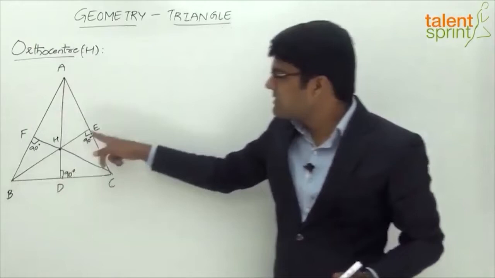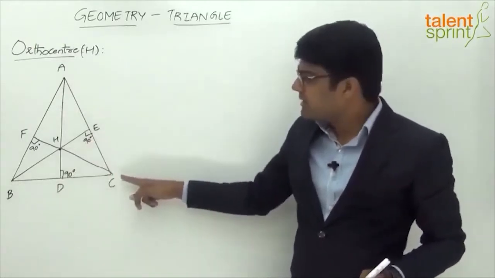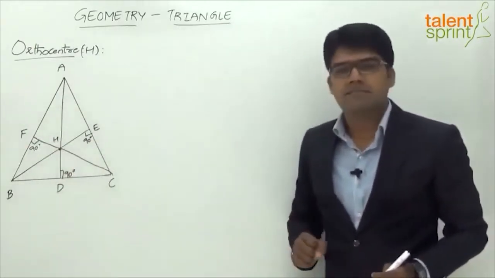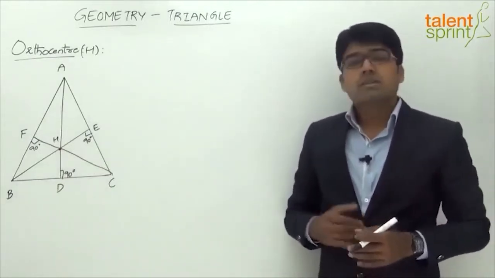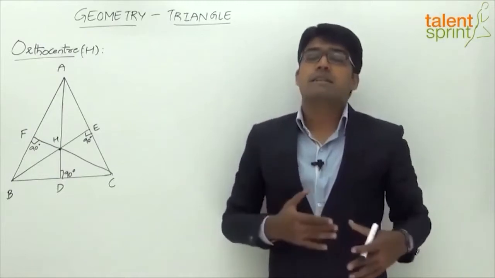From the second vertex to the opposite side, making an angle of 90 degrees. And third vertex to the opposite side, making an angle of 90 degrees. So that's about orthocentre of a triangle. Now, based on the type of triangle, the position of orthocentre may change.